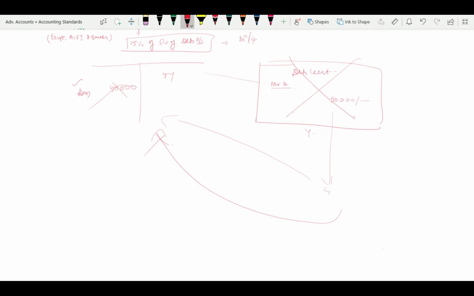At the end of the day, whenever they declare the interest, whoever the holder is, Mr. X, Y, Z, in the company books, suppose 50,000 of debentures is outstanding, the company declares interest at whatever the rate. For example, on this at 10%, let us say 5,000 is the interest. Correct? So this interest will be paid.